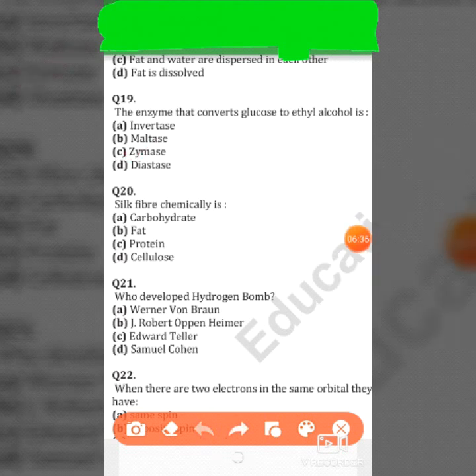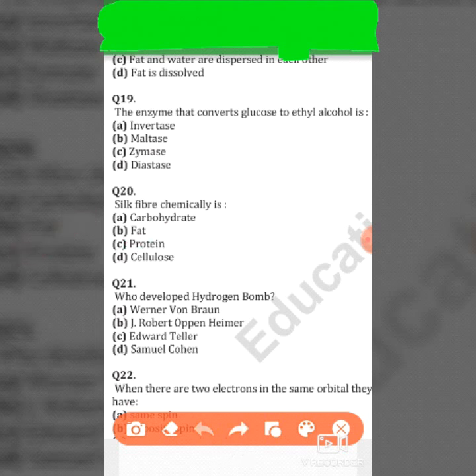Next question. Question number 20. Silk fiber chemically is A. Carbohydrate, B. Fat, C. Protein, and D. Cellulose. So its right answer is option C, protein. Silk fiber chemically is protein.